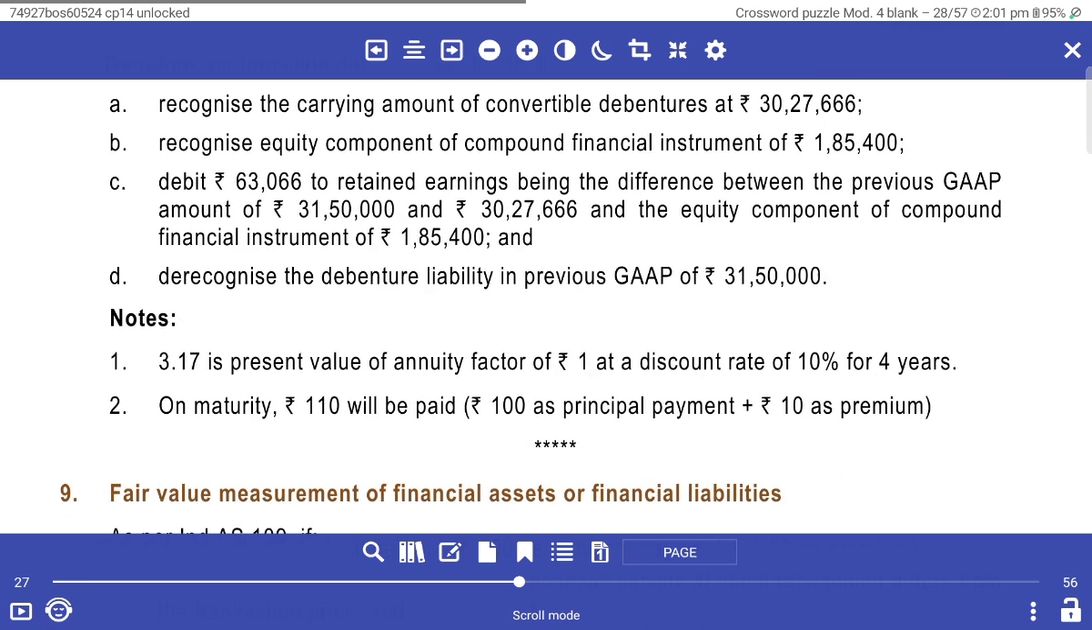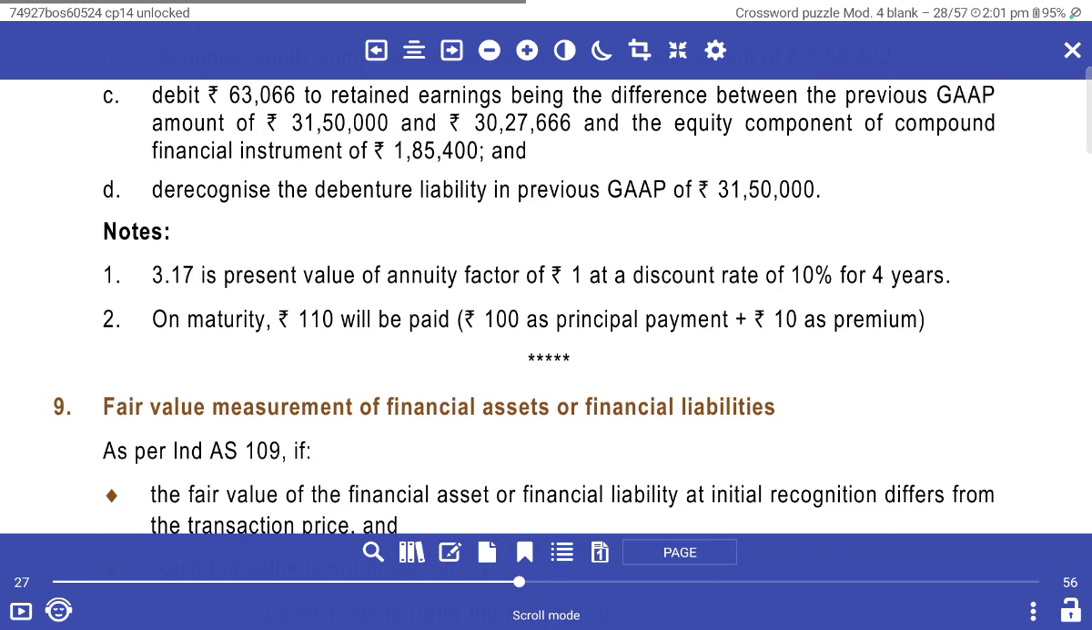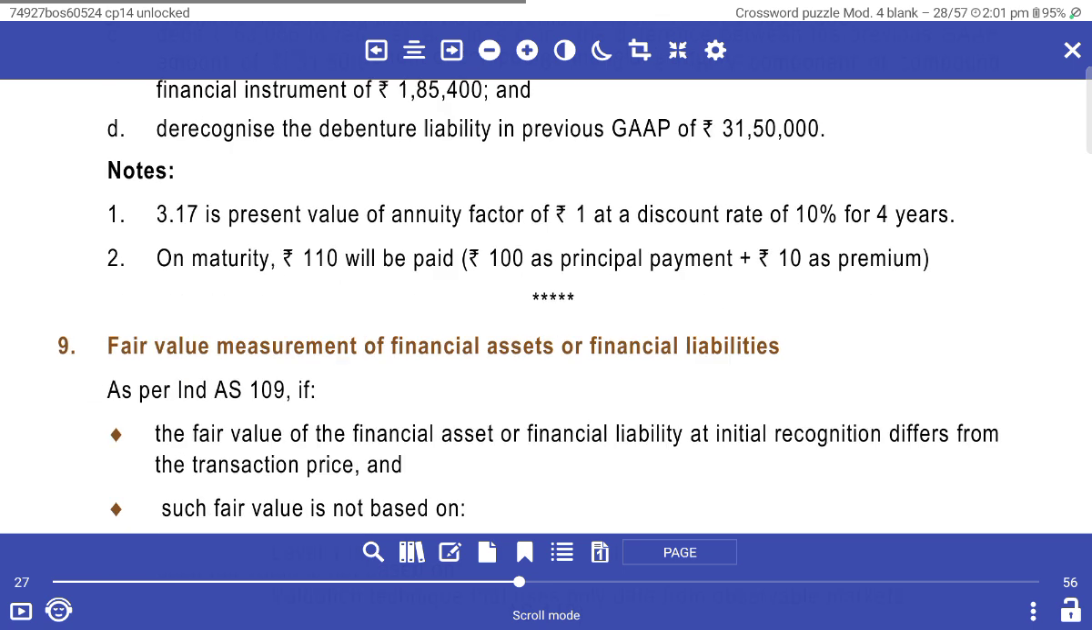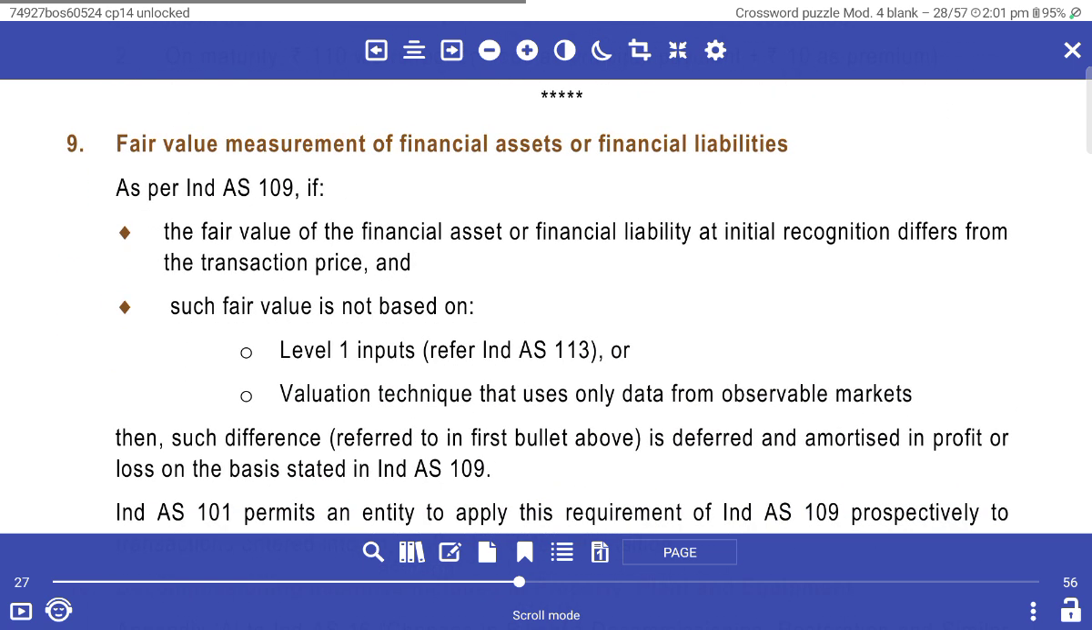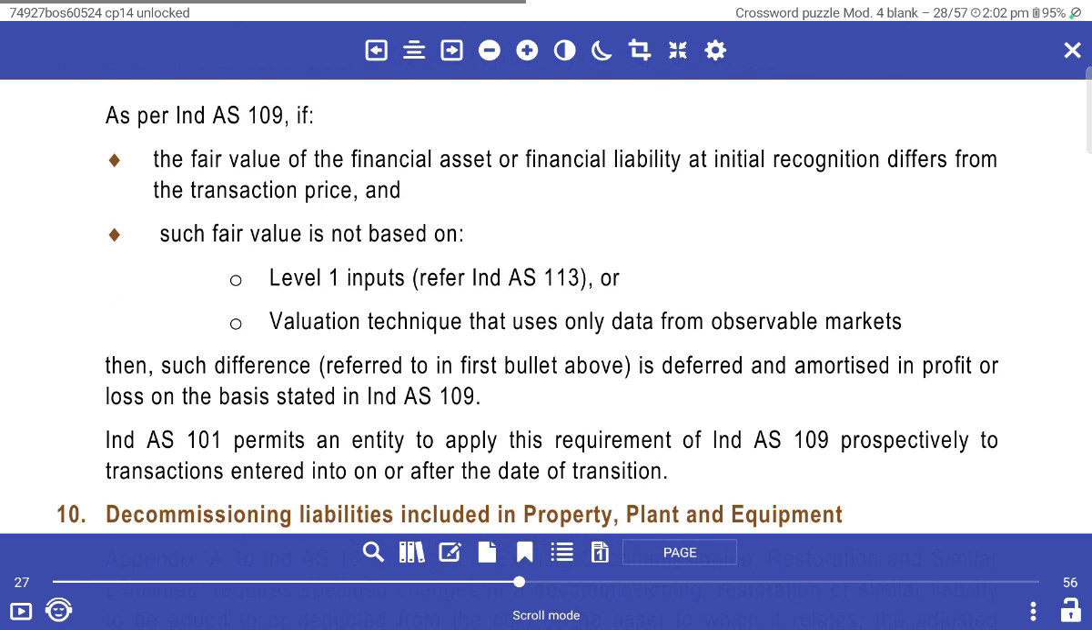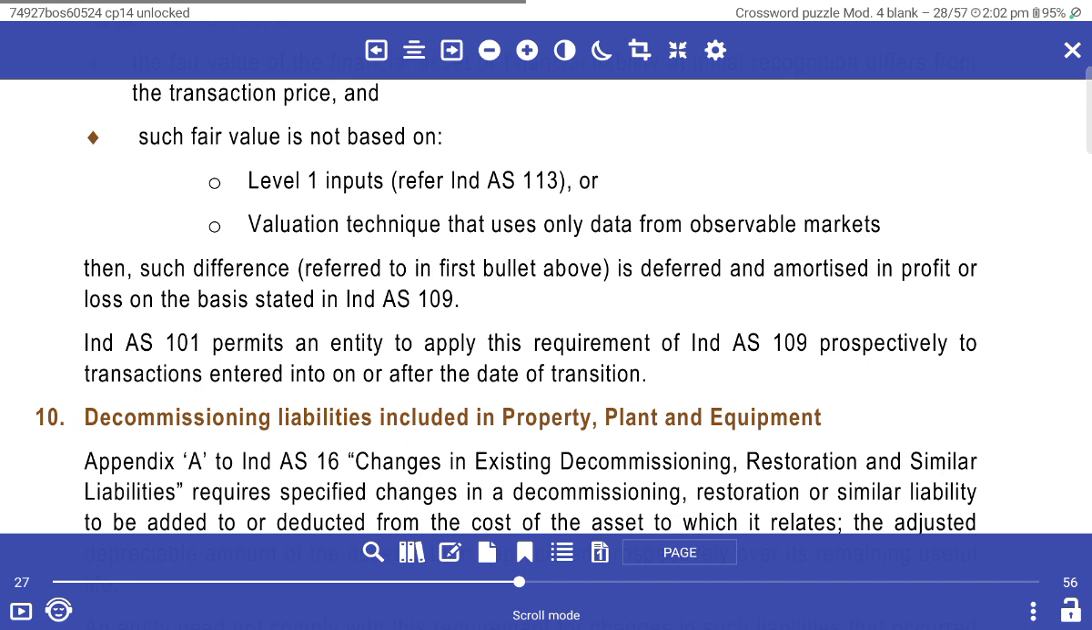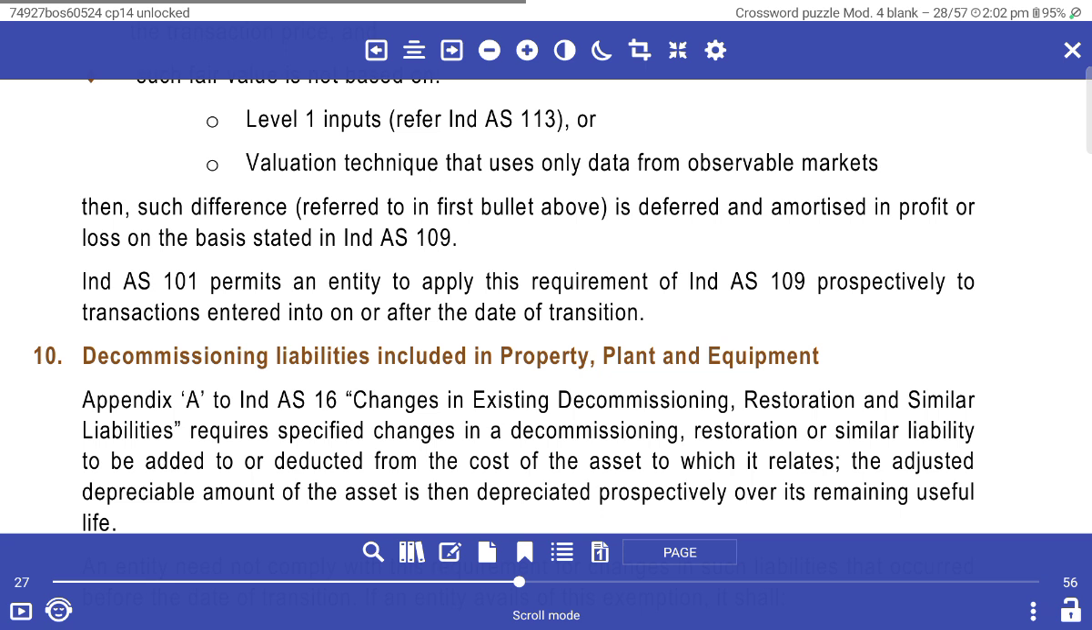The equity component is recognized against the asset-liability gap. Fair value is measured for a financial asset or financial liability. Ind AS 109 requires the fair value of a financial asset or financial liability at initial recognition. Where the initial recognition differs from the transaction price, it has not been available for Ind AS 101, and typically the difference goes to the profit and loss statement.